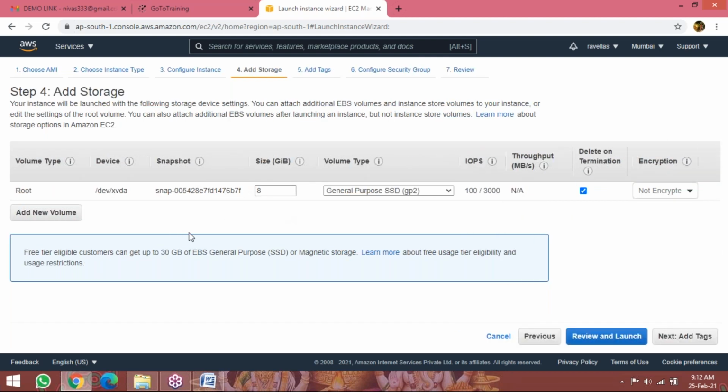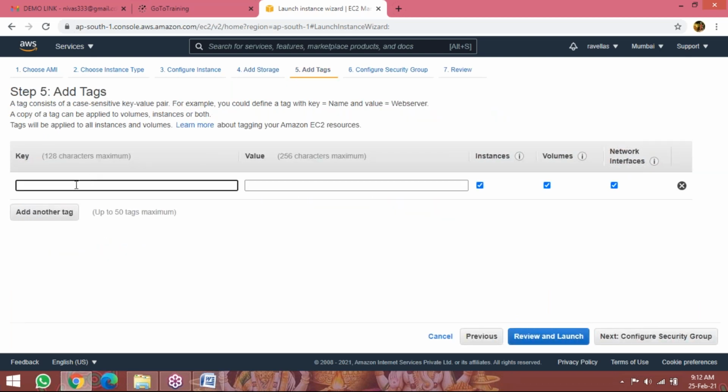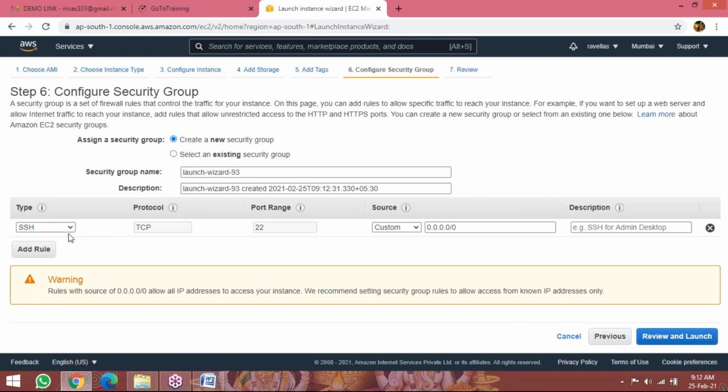Okay. Now, add tags. Click on add tag. Here you can write down the name, what you want to give to your instance. For example, web server Linux, I am giving. Configure security group. So by default, how do you log into Linux servers, Linux instances? Through SSH. So by default the protocol is SSH; if it is Windows servers, RDP protocol. Review and launch.